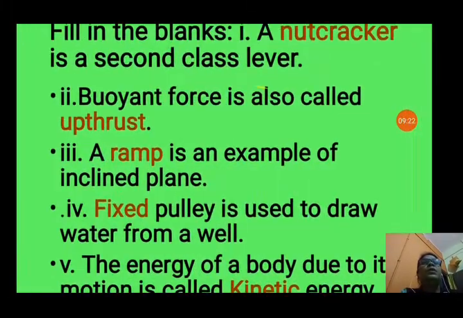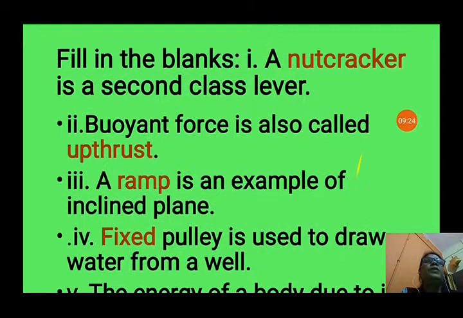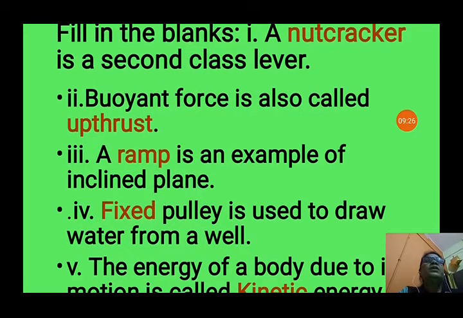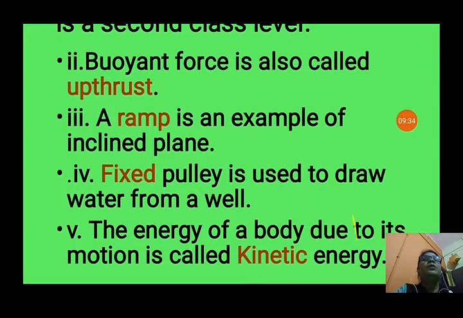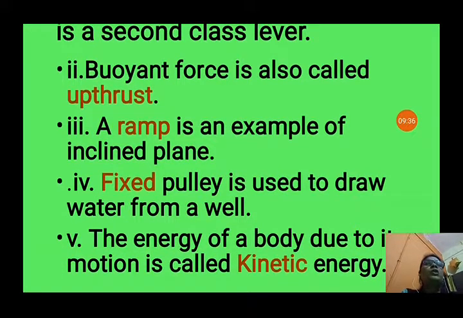Now we will see the fill in the blanks questions. First number is, a dash is a second class lever. So a nutcracker is a second class lever because in nutcracker load is in between the fulcrum and effort. Number 2 is, buoyant force is also called dash. It is upthrust because the force of water is acting upwards. The water pushes the things upwards, that's why it is also known as upthrust.